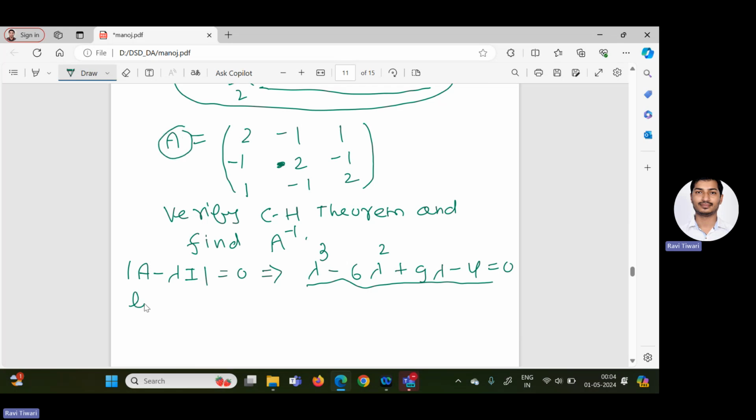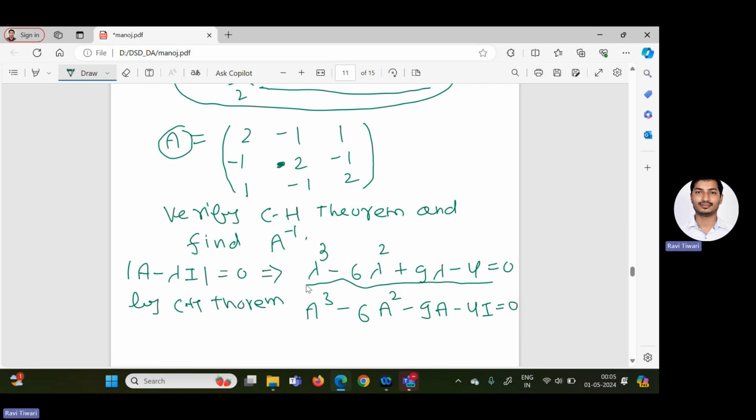So by the Cayley-Hamilton theorem, what can we write? Lambda is replaced by A. So A cube minus 6A square plus 9A minus 4 identity equal to 0. Simply, in the Cayley-Hamilton theorem, lambda is replaced by the matrix A.